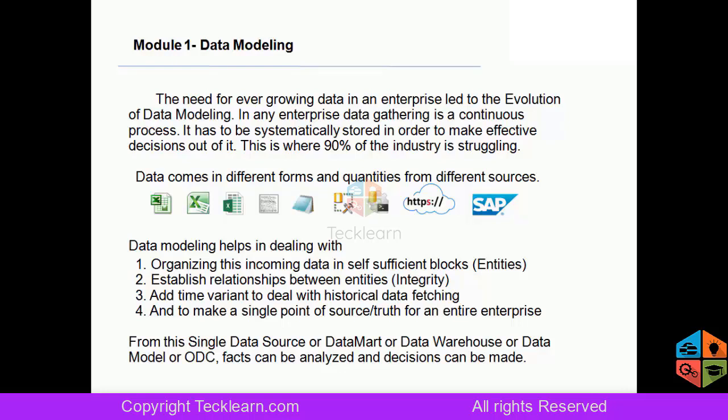But stores set up in cities or metros may have good infrastructure, and RDBMS is implemented. Maybe the data is stored in tables. And at the head office, data gets stored in ERP.